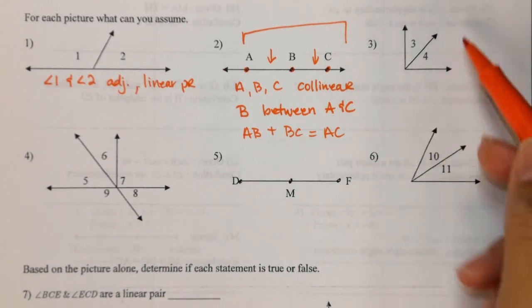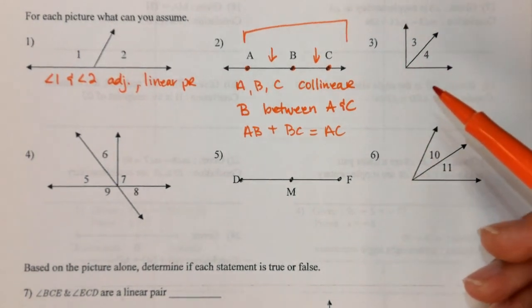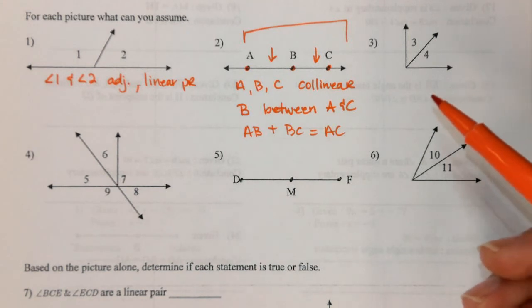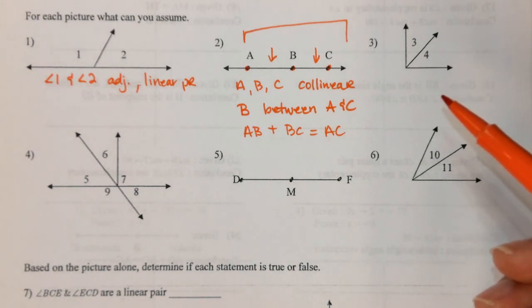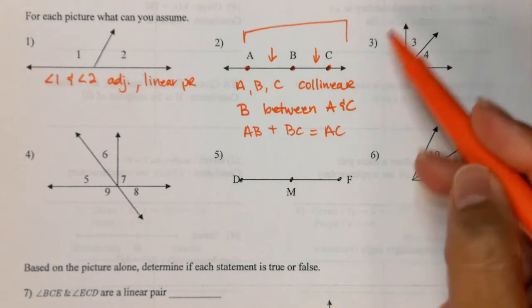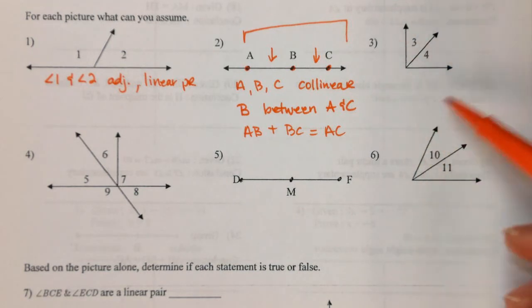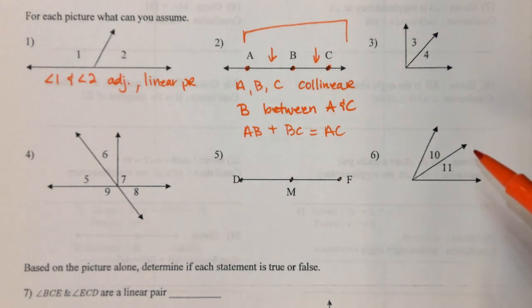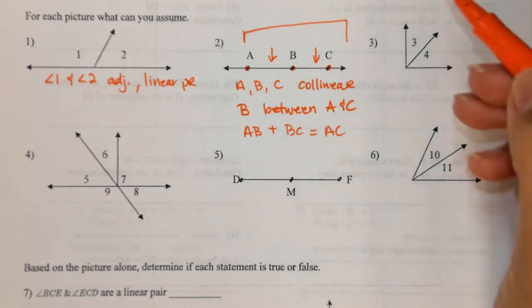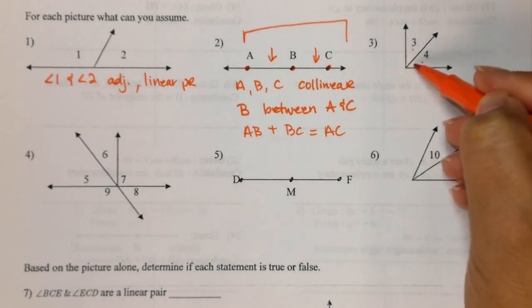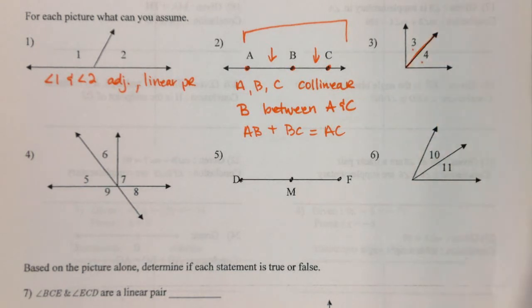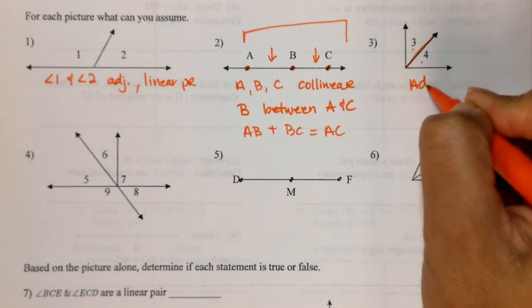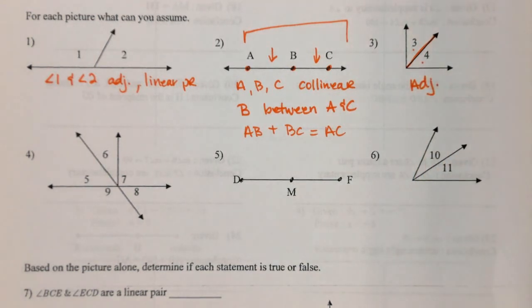So guys, number 3, this is what I was talking about. Number 2 and what you cannot assume: that an angle is a right angle. Everything in our being wants to say that that's a right angle because he's nice and L-shaped. Guys, we have no idea what his measure is. The only thing that we can take away is that these 2 angles are sharing a ray. That's it. So the only thing that we can say is that they are adjacent angles. That's it.